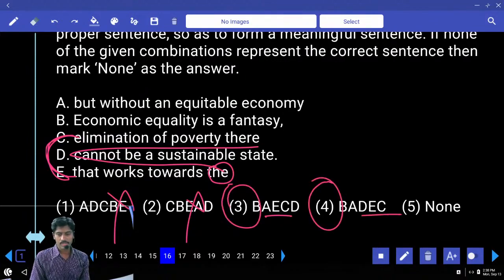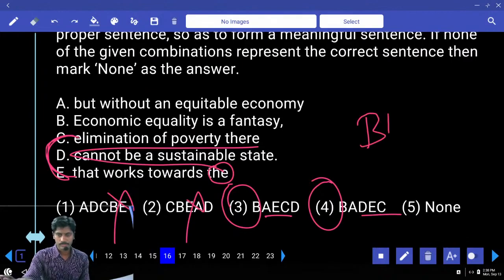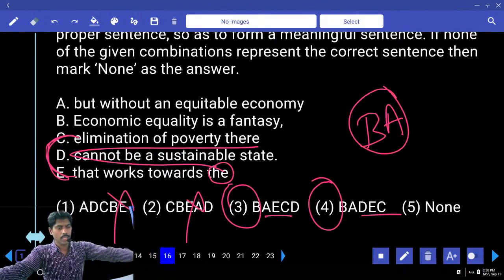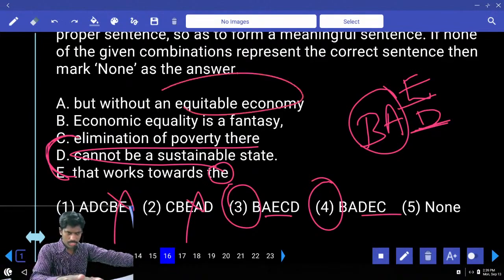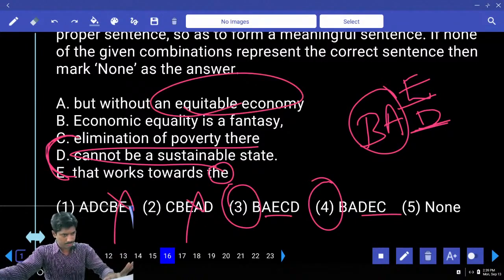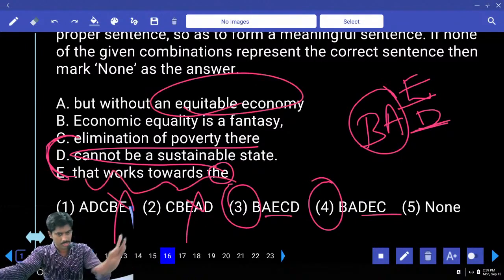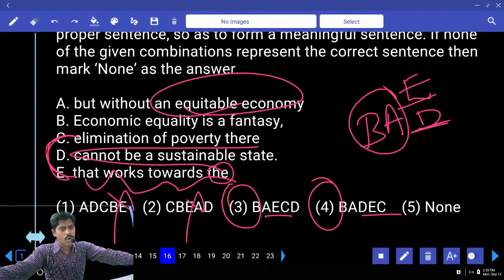First one is obviously BA. BA is common. So let me read BA. Economic equality is a fantasy but without an equitable economy. After this, do I need E or D? Let me check E: that works towards the elimination of poverty, or D: but without an equitable economy cannot be a sustainable state.